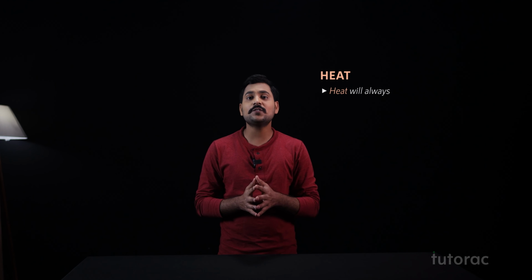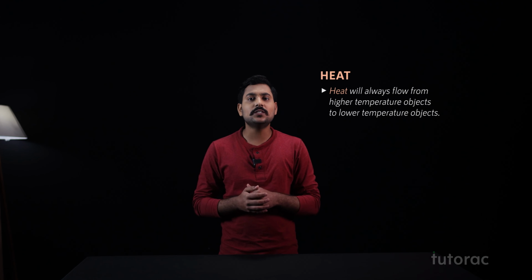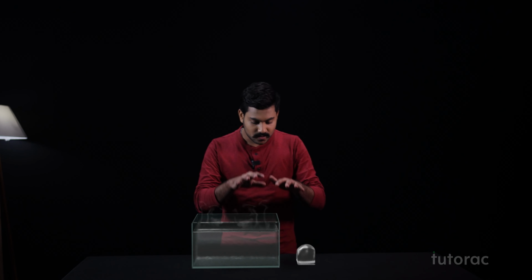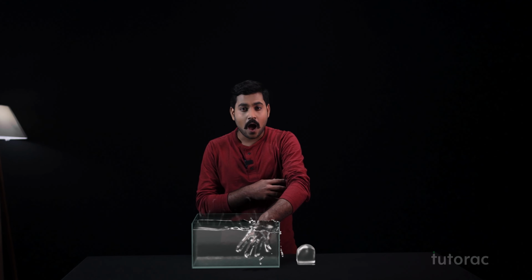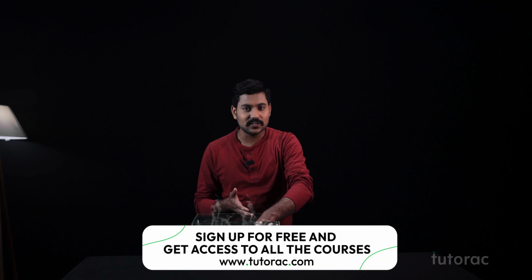One more thing that we should keep in our mind is that heat will always flow from high temperature objects to lower temperature objects, and vice versa is also true. It means if there is any kind of temperature difference, the heat will have to flow. You can understand it in this way. Suppose I have a beaker in which we have very hot water. Now, if I place my hand in this hot water, you will see that heat will flow from this high temperature object to the lower temperature one. That is my hand.